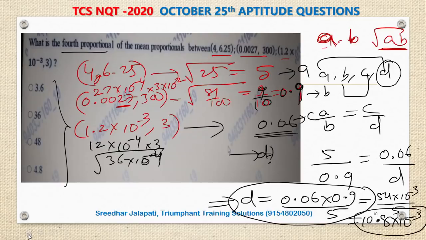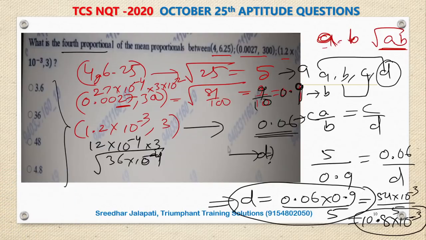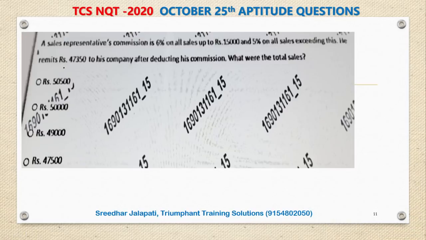But the question is very tricky. It takes some time to understand the question itself. After that, to answer it takes some more time. First of all, you have to find the mean proportional in each pair. There are 3 pairs, so you will get 3 numbers, A, B, C. For these A, B, C, you have to find the fourth proportional. We all studied in school days, for 4 numbers, if product of means is equal to product of extremes, we say they are in proportion. So D value is actually 10.8 into 10 power minus 3, but that is not there in the options. Anyway, this is the procedure. Let's move to the next one.